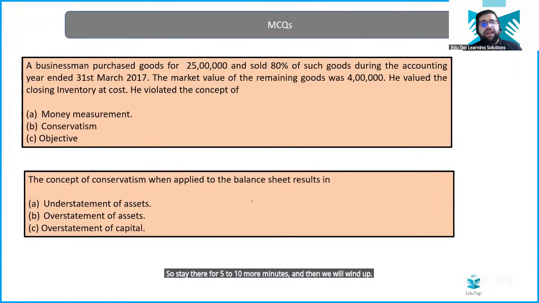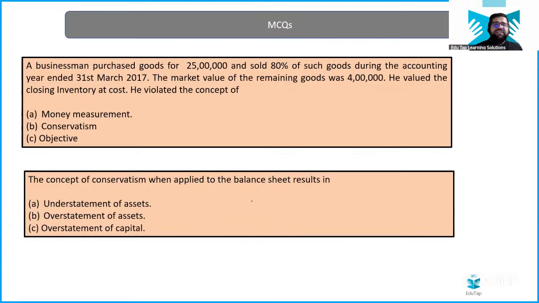Chalo, try to answer this question. A businessman purchased goods of 25 lakh and sold 80% of such goods during the accounting year ended 31st March 2017. The market value of the remaining goods was 4 lakh. He valued the closing inventory at cost. Which particular concept did he violate? Tell me.